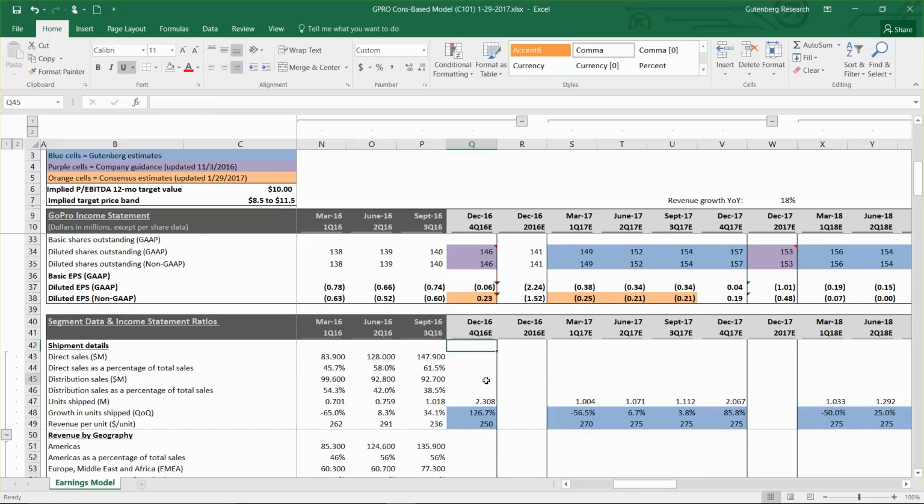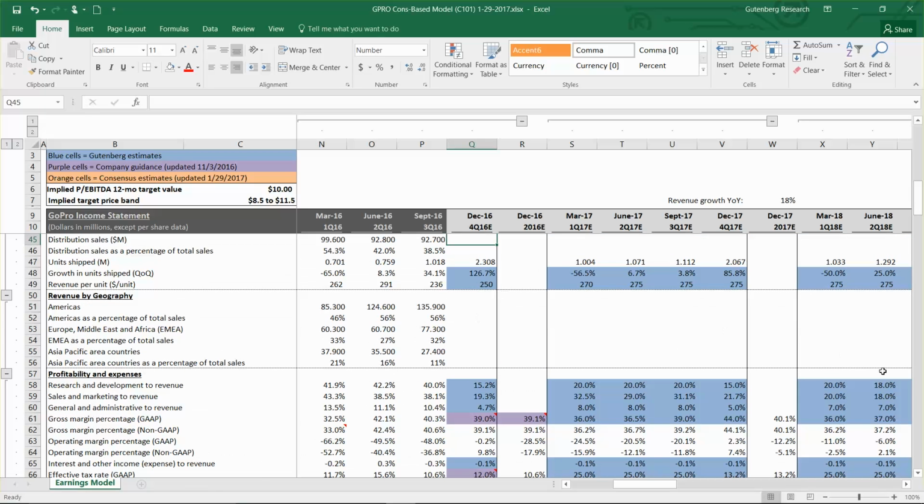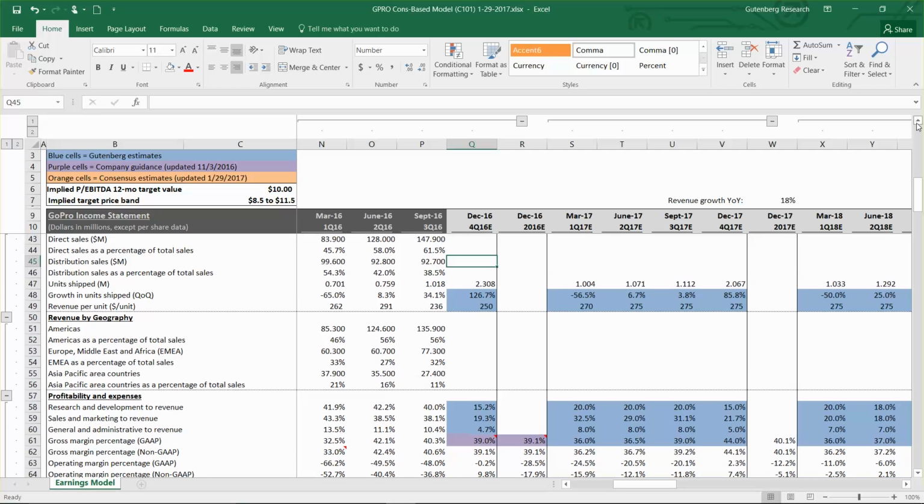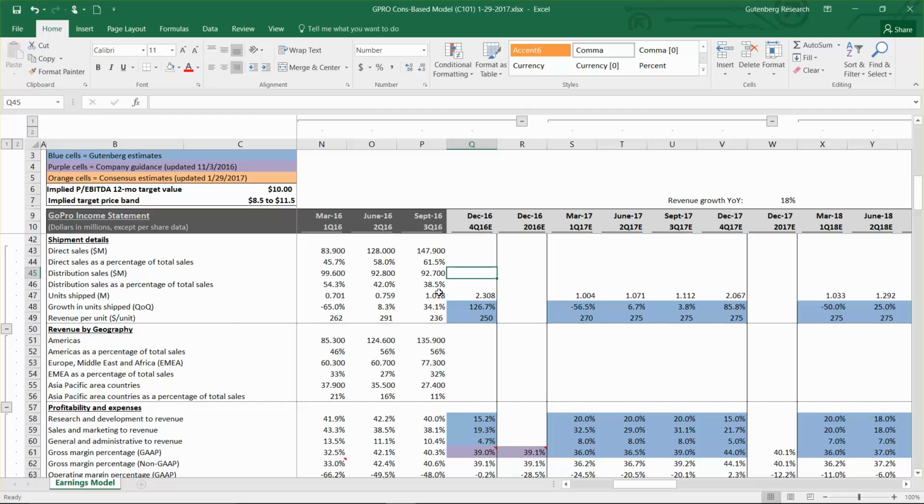So this model is very simple. The reason I don't distribute out the earnings by individual products is management doesn't give that detail in their press release, so I really could never get back to an accurate figure there. And then you're just adding a lot of additional complexity without any certainty, so it doesn't really make sense to do that.